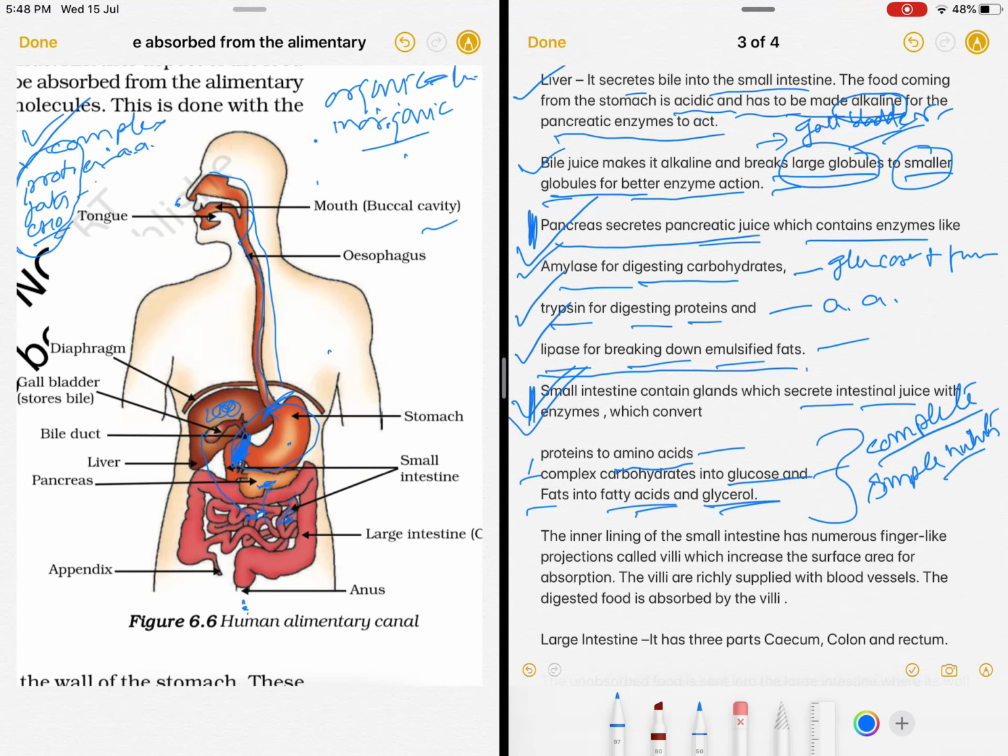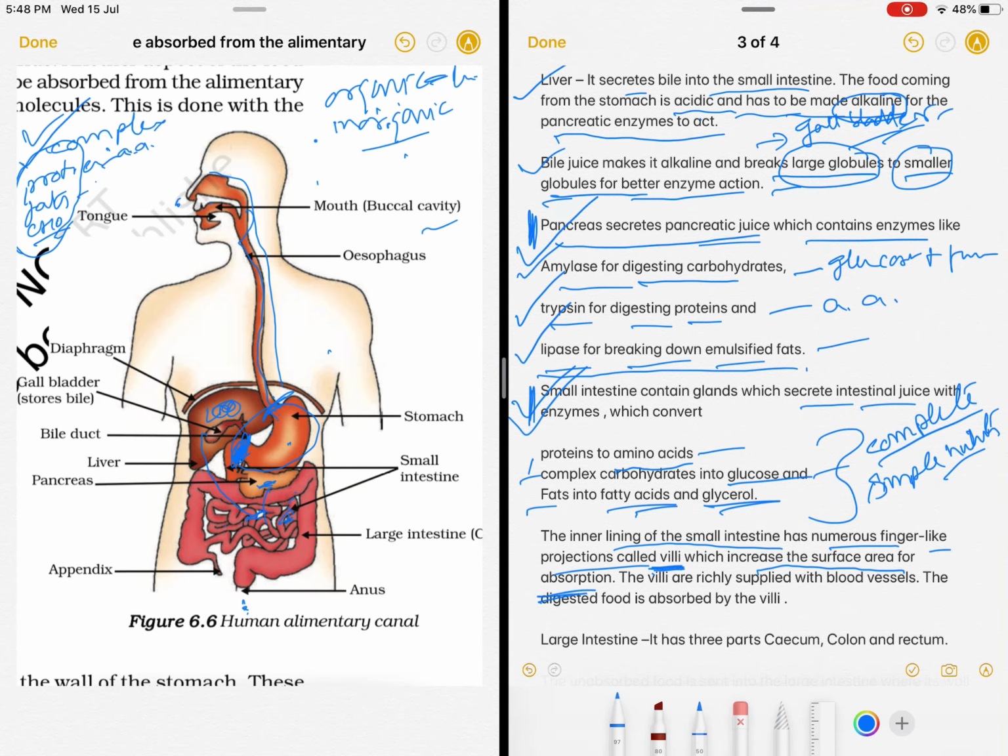Now they are to be absorbed into the blood. So who's doing this? The inner lining of small intestine has numerous finger-like projections we call villi. Why are these villi there? They increase the surface area for absorption.